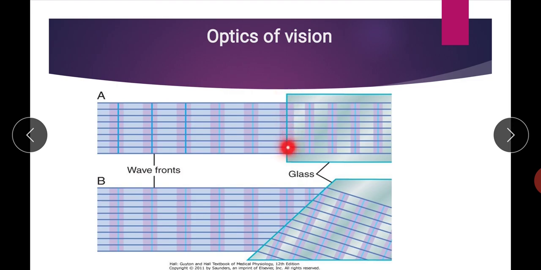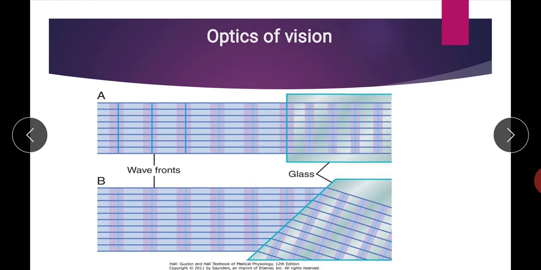The line between the air and glass is known as the interface. This interface here is perpendicular. The physical principle says that when light rays strike the interface perpendicularly, there will be no change in direction. You can see all the lines are going straight, so there is no change in direction, or any bending.